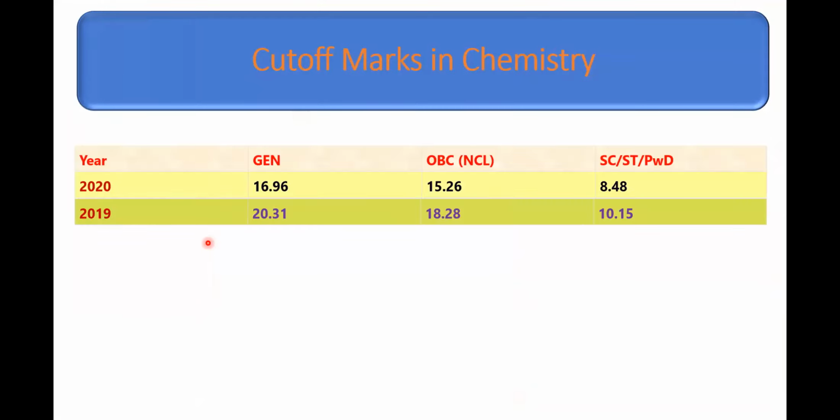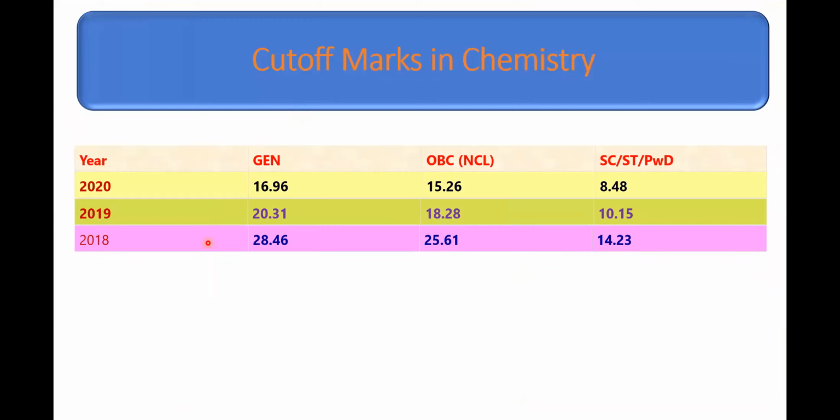So look at the cutoff marks in the previous 3 years. In 2020, it was around 17 marks for general category, and almost half of that for reserved category. Even for this year, I think it may not exceed 20.